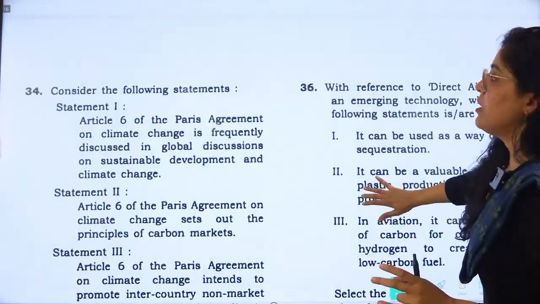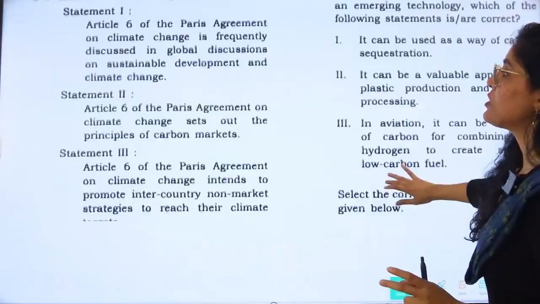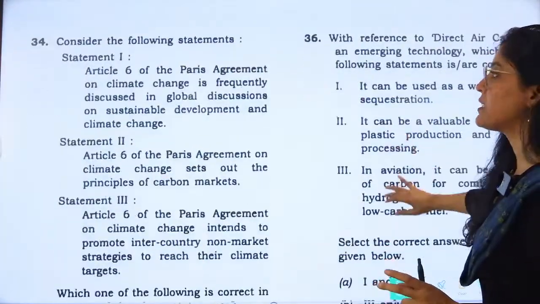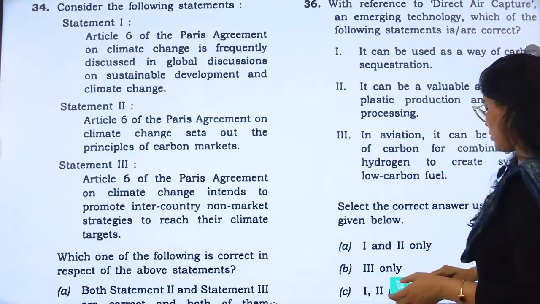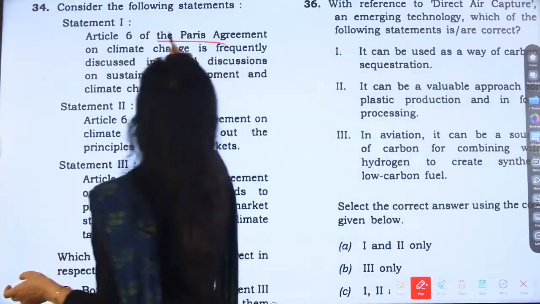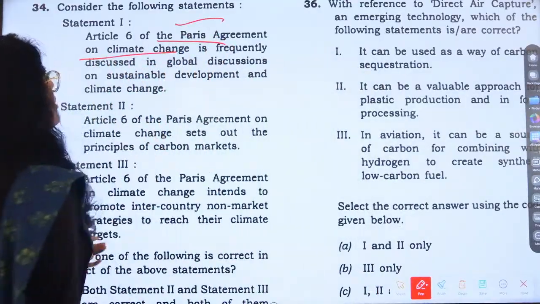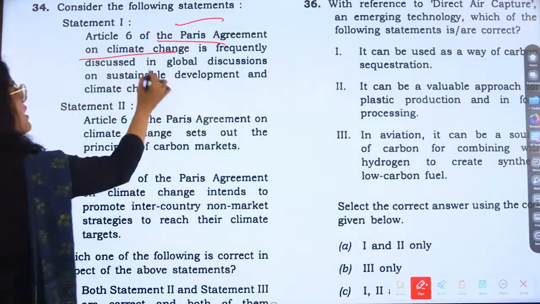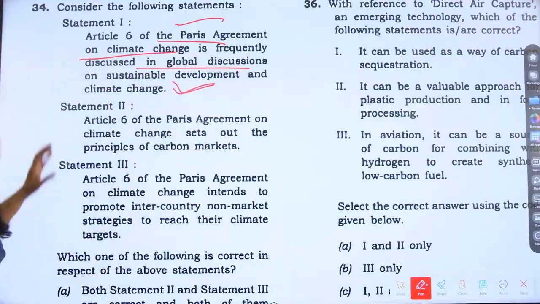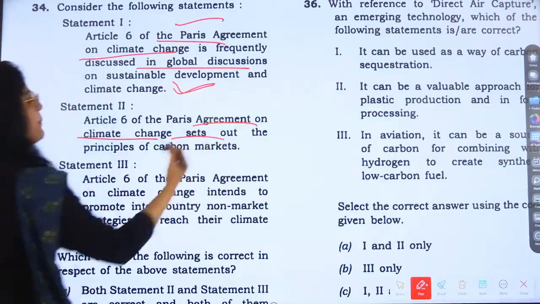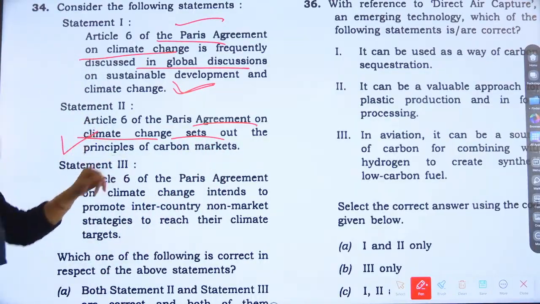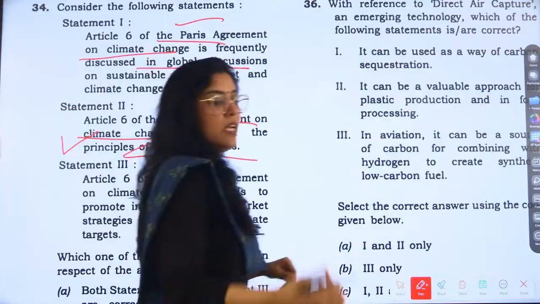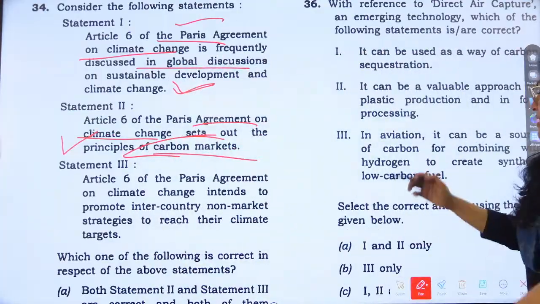Okay. Question number 34. This was also in news because of sustainable development and climate change, right? Article 6 of the Paris Agreement on climate change is frequently discussed in global discussion. Correct, right? It is discussed on sustainable development and climate change. Article 6 of the Paris Agreement sets out the principle of carbon market. See, carbon market was in news, right? So carbon market came. Okay, this is also correct.